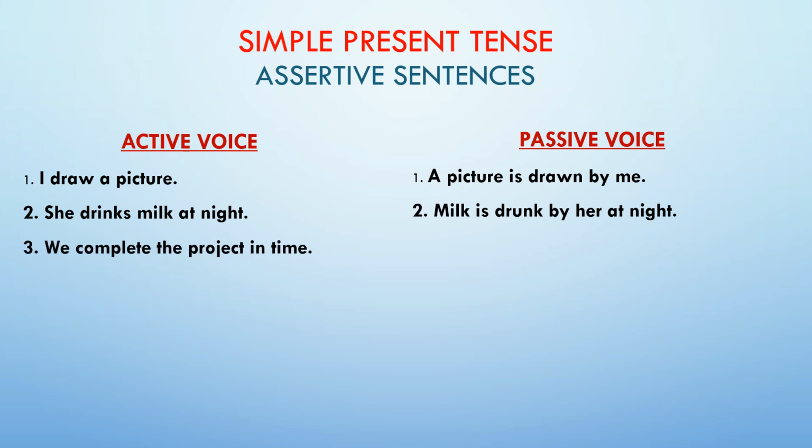The third sentence: we complete the project in time. Again, asking a question with what, our object is the project. Project is again singular, so we use is. Complete is a regular verb, so in passive voice it changes to completed. Then putting the preposition by. Again we have a pronoun we, which will change to us in passive voice. So our answer will be the project is completed by us in time.